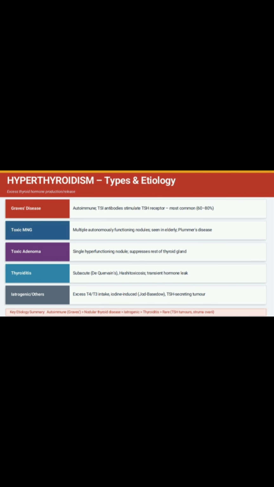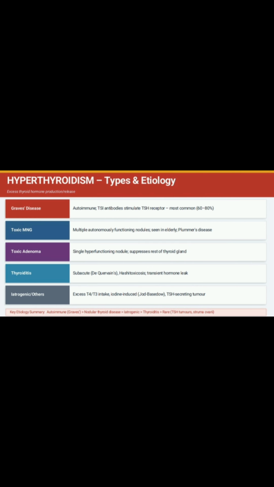Second is the toxic nodular goiter, toxic MNG. MNG is basically multinodular goiter. In this condition, one or two nodules of the gland that is already affected by the goiter become active and secrete excess T3 and T4. Next is toxic adenoma. It is a single hyperfunctioning nodule that suppresses the rest of the thyroid gland. It will lead to an increase in T3 and T4.